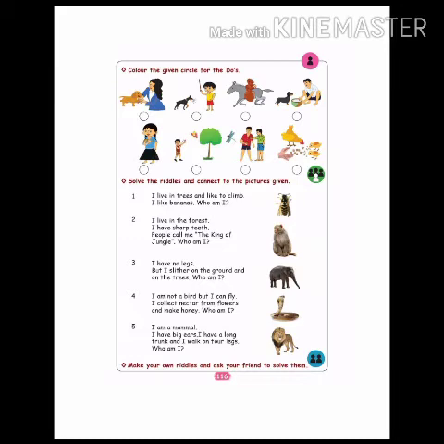Number 2. I live in the forest. I have sharp teeth. People call me the king of the jungle. Who am I? Who is the king of the jungle? In the jungle, many animals are there. Among all the animals, which is the king? For all the animals, who is the king?